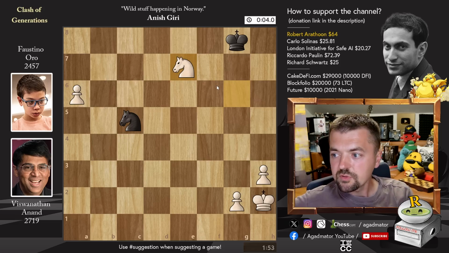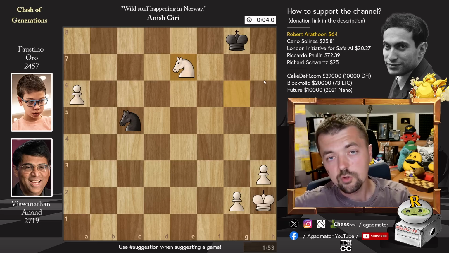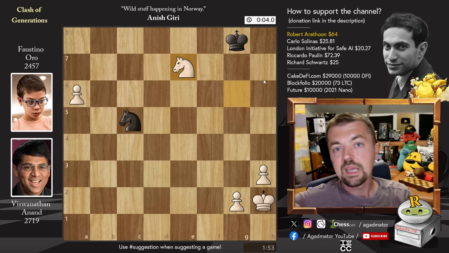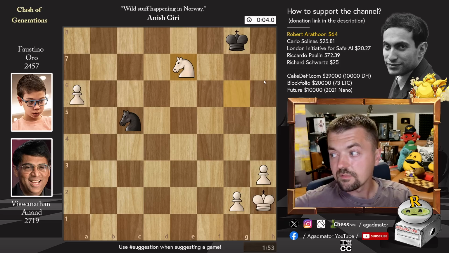The match Clash of Generations, Anand takes 2-0 against Faustino Oro, and after the game, both of them enjoyed a nice simultaneous exhibition. Anand took on 10 opponents, Faustino took on 10 opponents, so 20 opponents in total. Andrea Bocelli was also one of the opponents in the simultaneous exhibition that faced Faustino, and both Anand and Faustino achieved a score of 10-0. So they defeated all of their opponents, and it was just a very, very enjoyable and nice event.